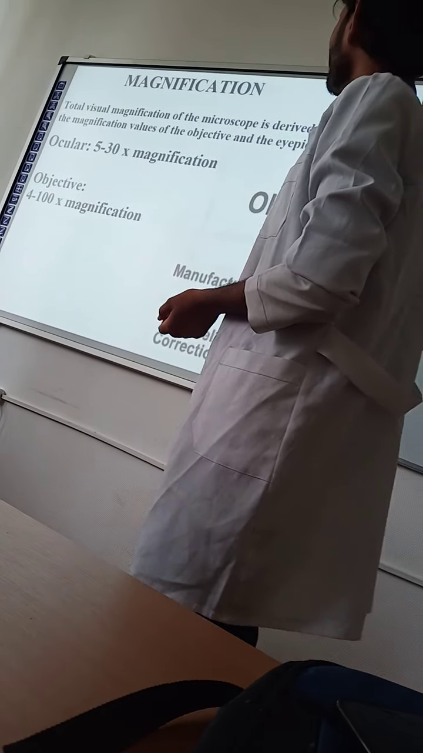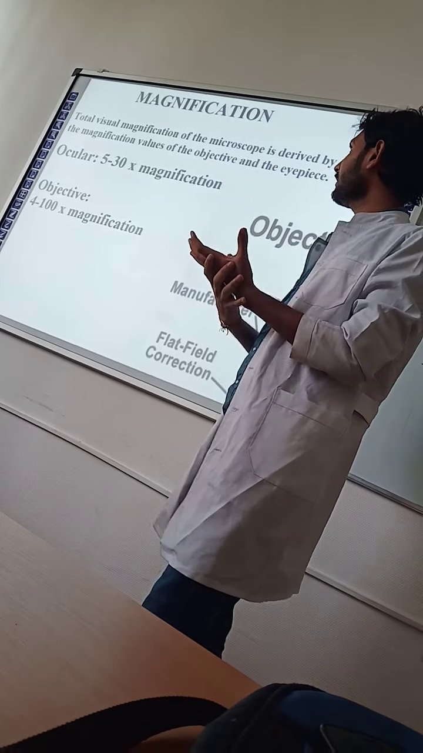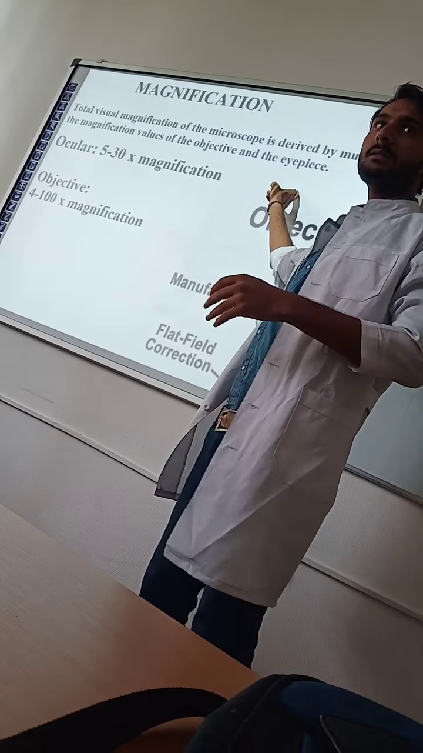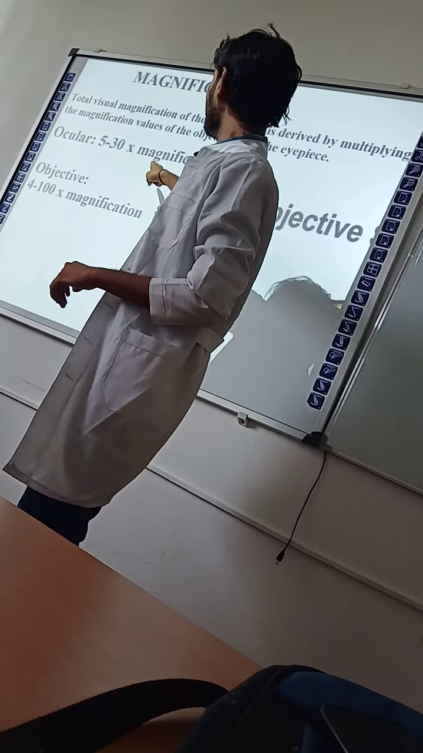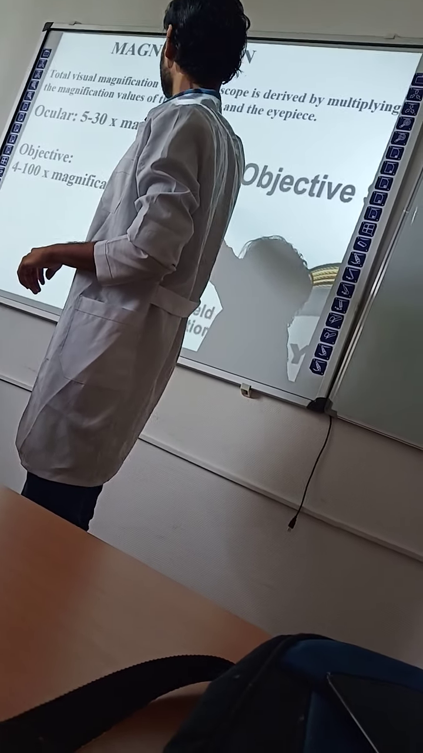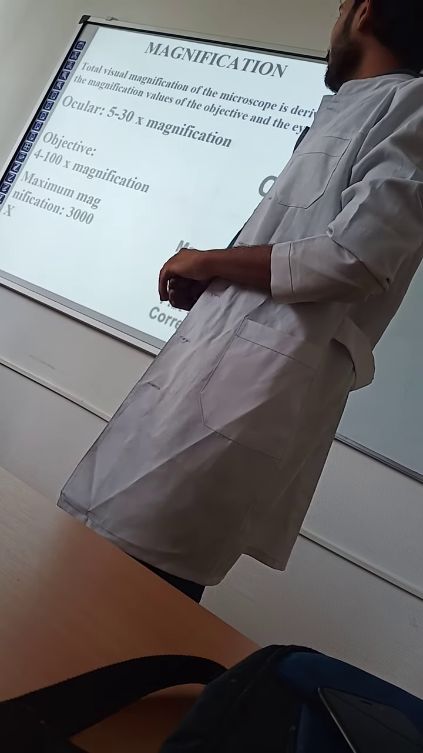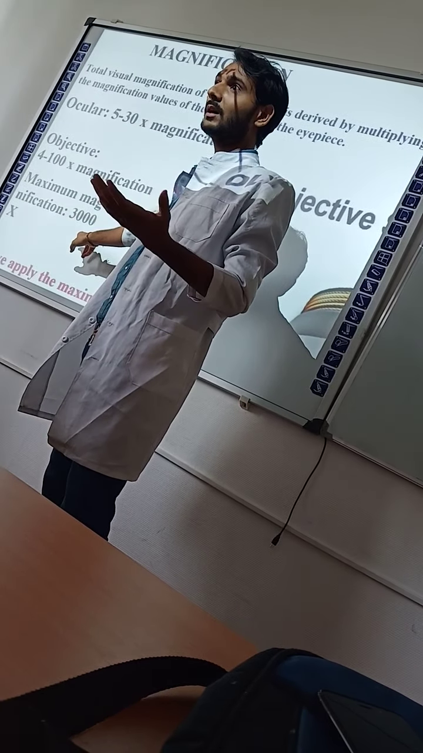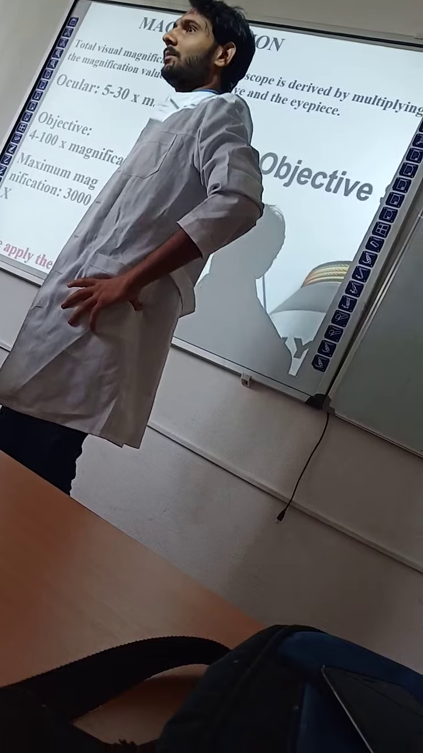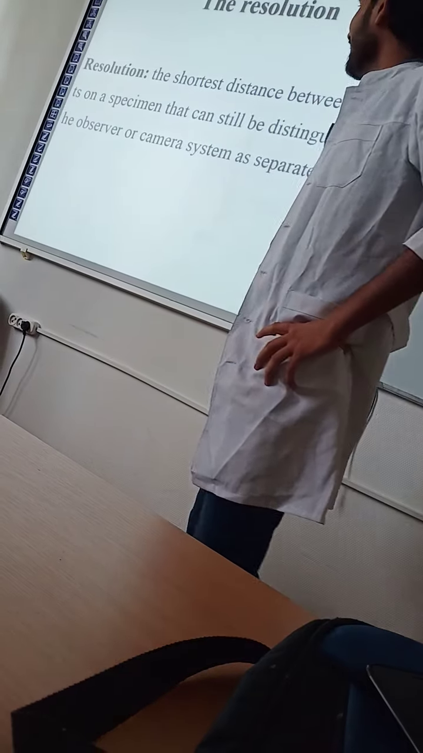Total visual magnification of a microscope is derived by multiplying the magnification value of the objective and the eyepiece. What is the total value of magnification? It is the objective and the eyepiece together that give the total image. Ocular is 5 to 30x magnification. Objective is 4 to 100x magnification. The maximum magnification is 3000x. I just told you last time.